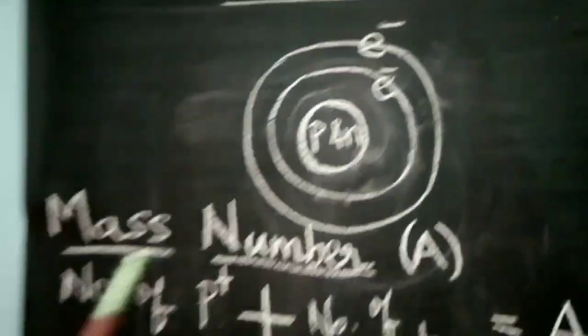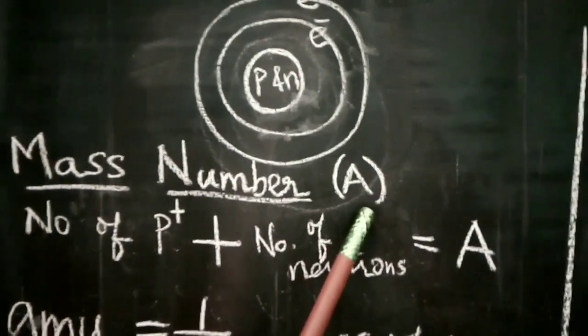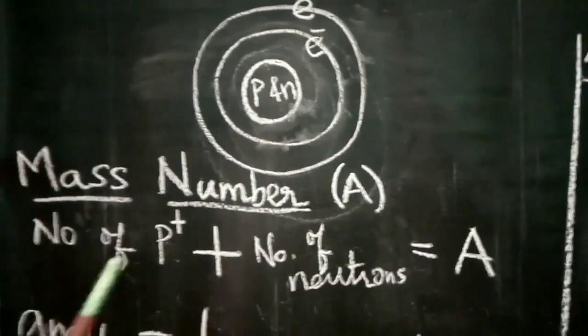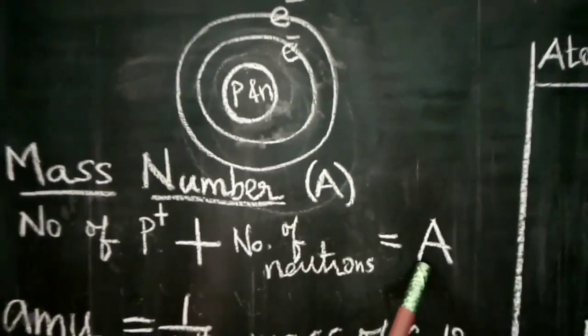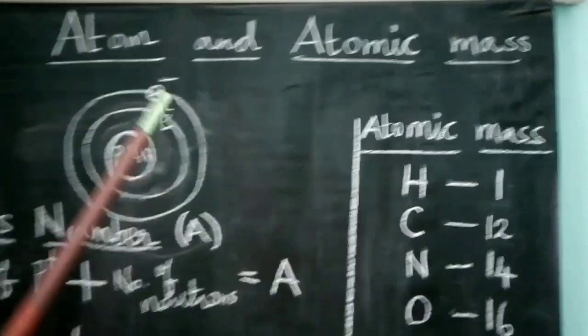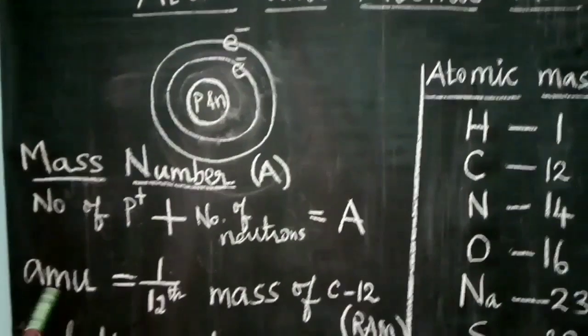Here, what do you mean by mass number? It is denoted by the symbol A. So what is mass number? The sum of the number of protons and the number of neutrons is called mass number, and it is also called atomic mass. This mass of an atom is measured in atomic mass unit.